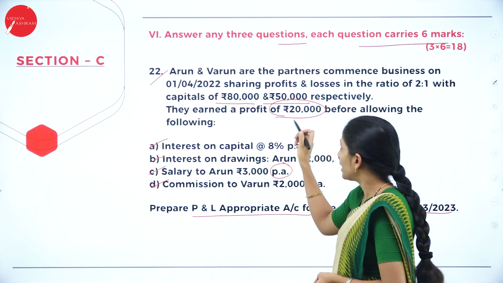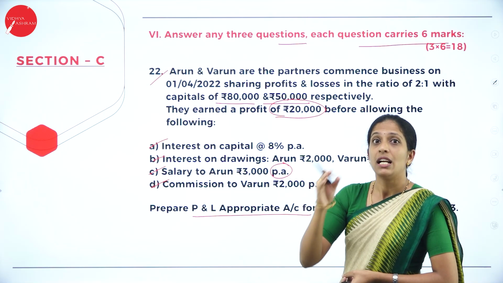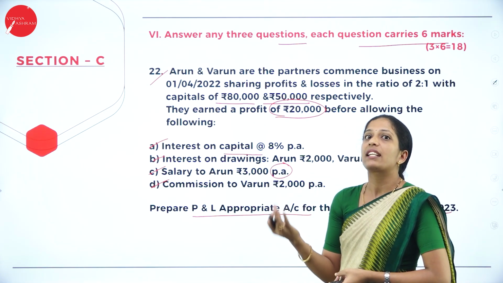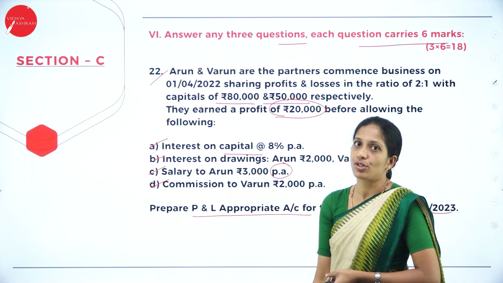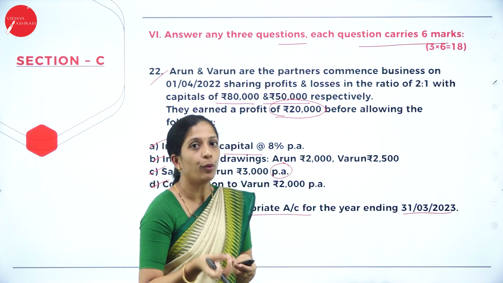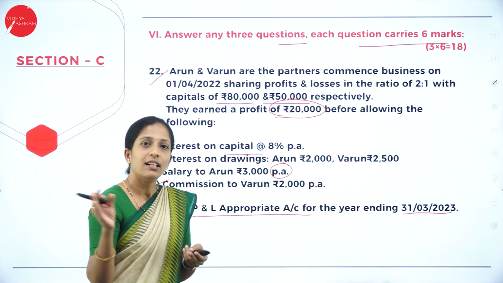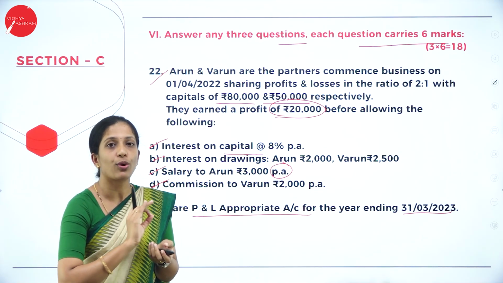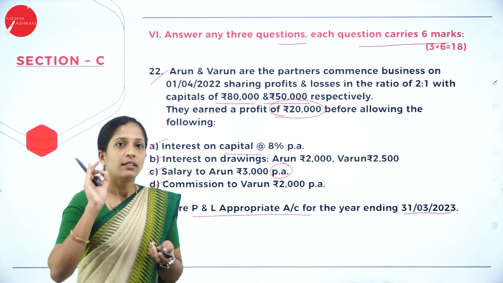Now here they have given the capital, 80,000 and 50,000. It is only to calculate interest on capital. In the same way they might give you drawings also. Drawings will be given only to calculate interest on drawings. Somewhere, in order to make you confused, they will give you drawings along with that interest on drawings amount. Then ignore that drawings. Just take interest on drawings because we don't need drawings and capital in your P&L appropriation account.